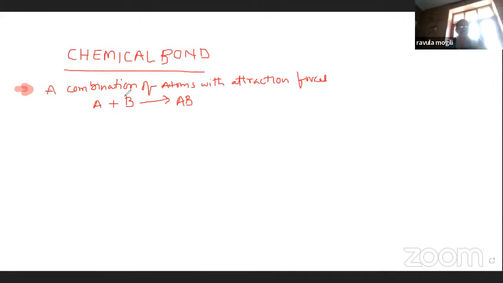Because of these attraction forces we get a new compound called AB. The properties of AB are different from A and B. So a chemical bond is nothing but the attraction forces present between atoms.